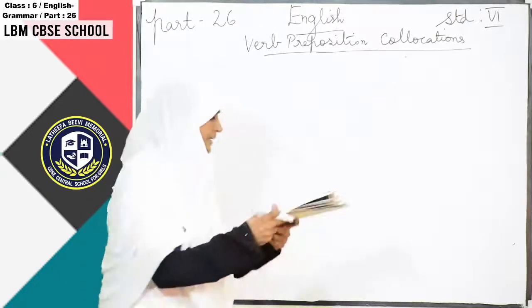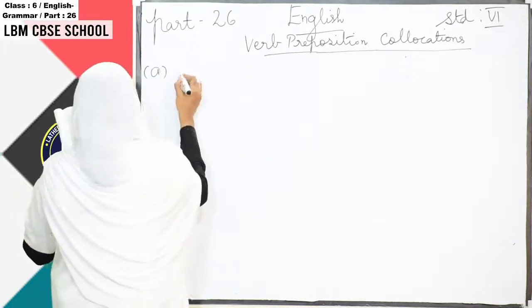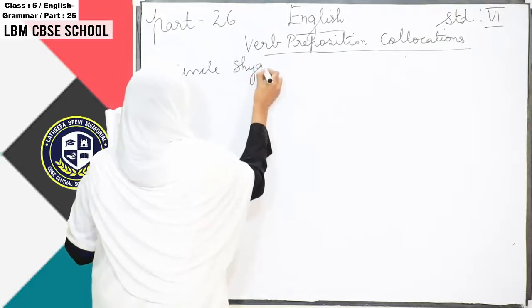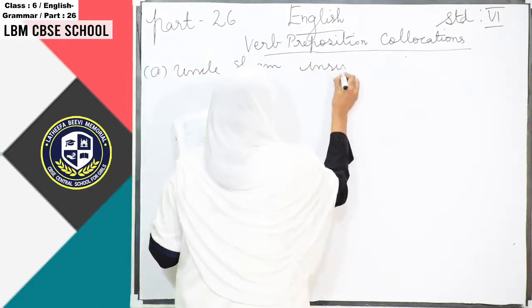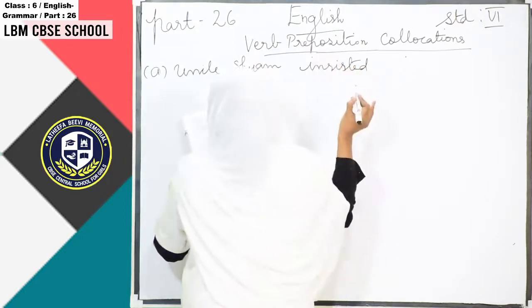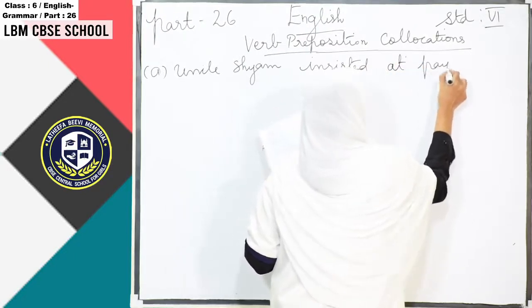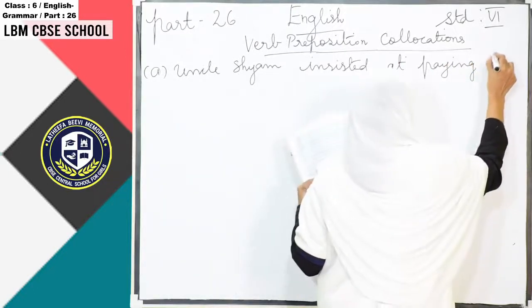So first sentence, A: Uncle Shyam insisted at paying for the ice cream.